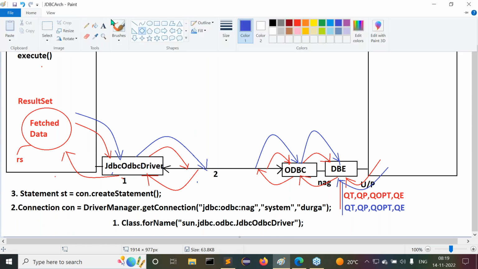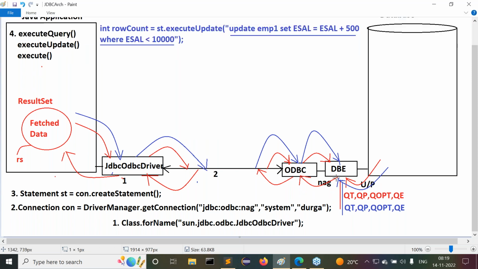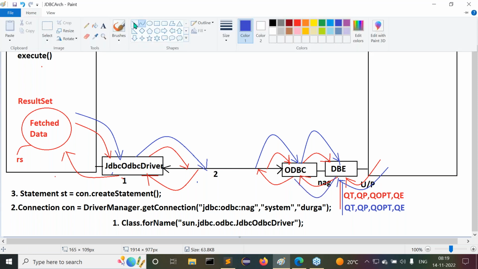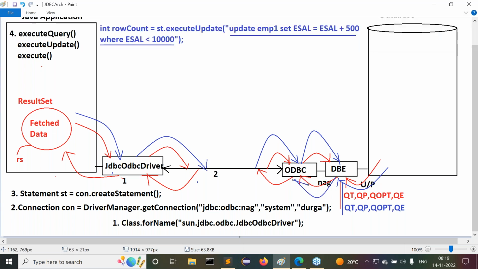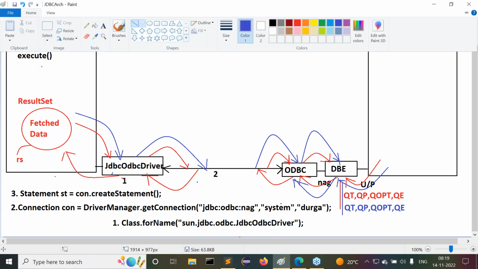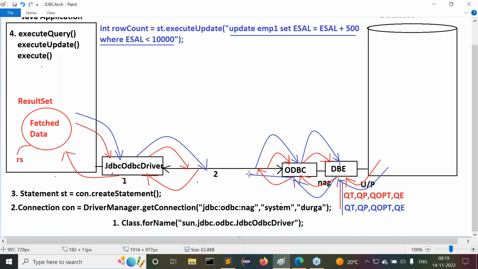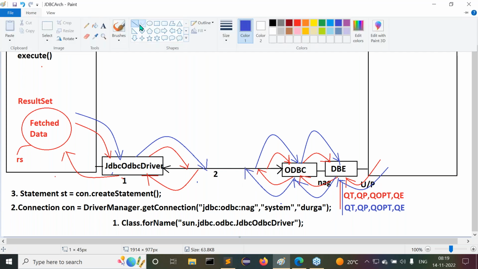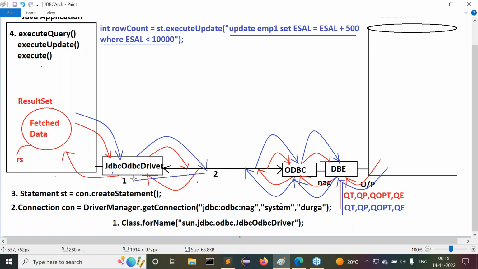The ODBC driver sends the 10 value to the connection. Then the connection sends the 10 value to the JDBC-ODBC driver. Finally, the 10 value arrives at the JDBC-ODBC driver.